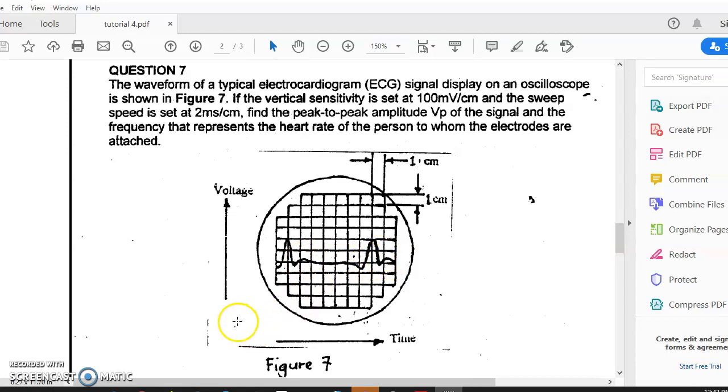Okay, so let's count. Let's say I mark from here to here, so 1, 2, 3, 4, 5, 6, and 7. Half here and half here, so 7. 7 times 2 milli, and then we get the time or period for one cycle. And then how to find the frequency? 1/time. That's all. Thank you very much.